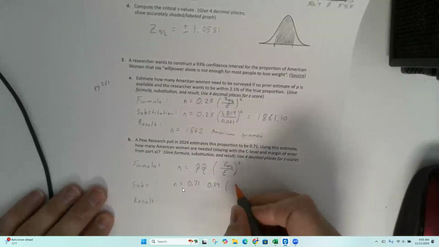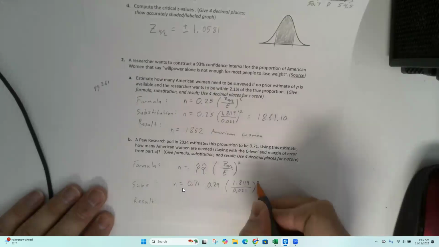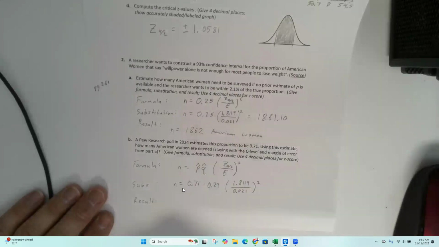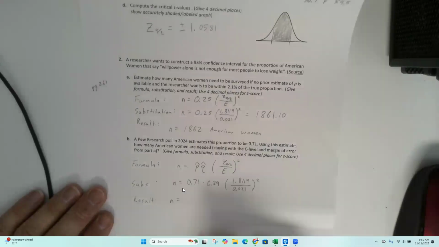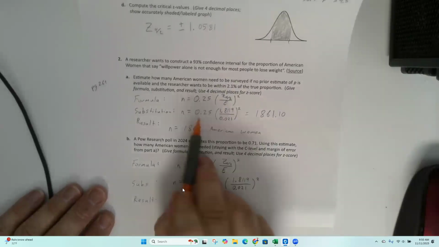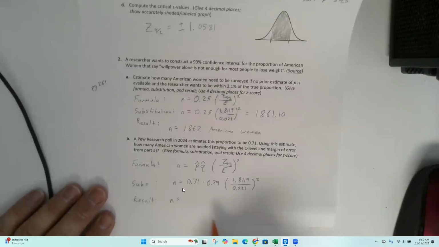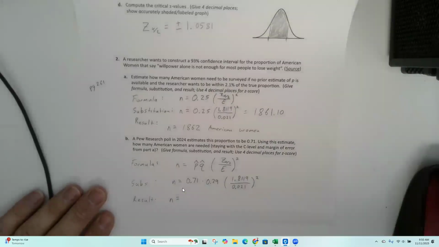Interesting. Same margin of error and z alpha over 2 squared. But I'm going to get a different result because instead of using 0.25 out front, I'm using 0.71 and 0.29.